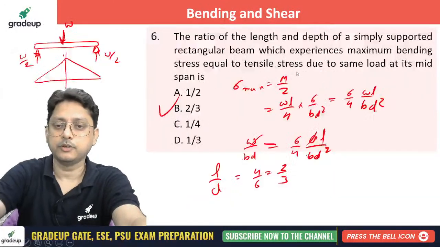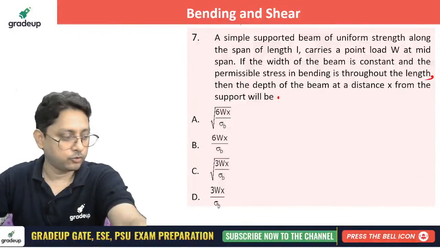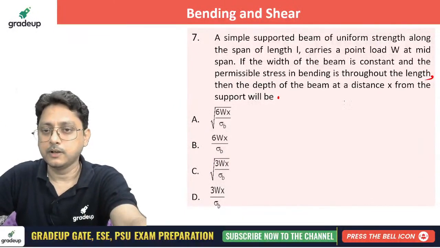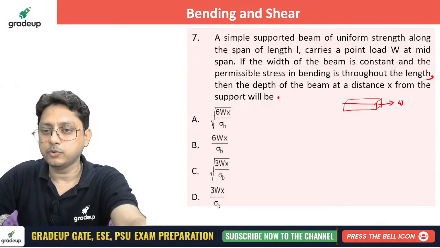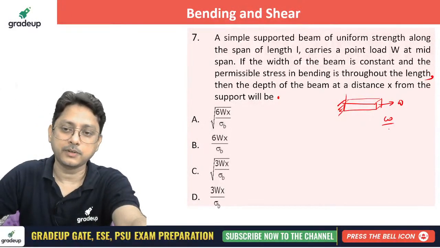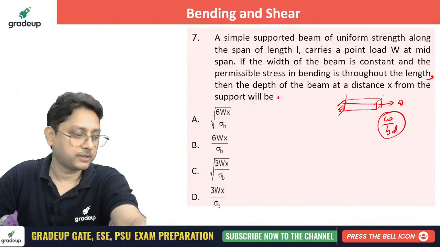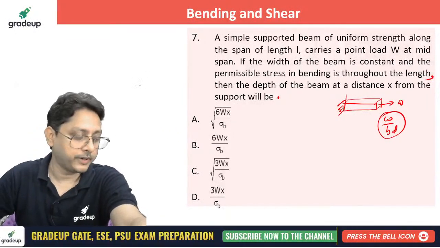Maximum tensile means, first of all, you understand this. Those who just read this question, apply the W here. Suppose this side is fixed, apply W. What is the maximum tensile? It is W by cross section, that's all. That is the maximum tensile stress. Now this question is quite interesting.